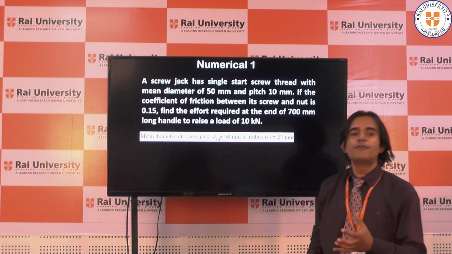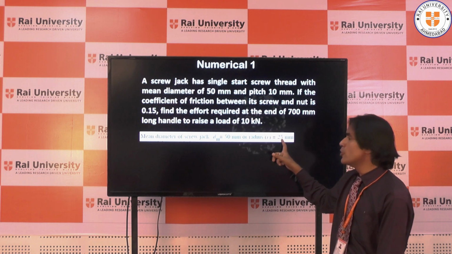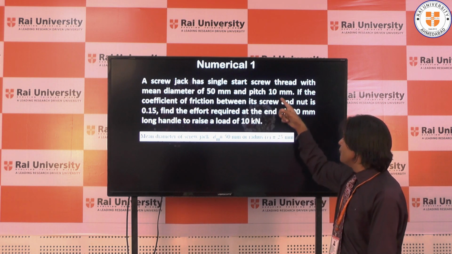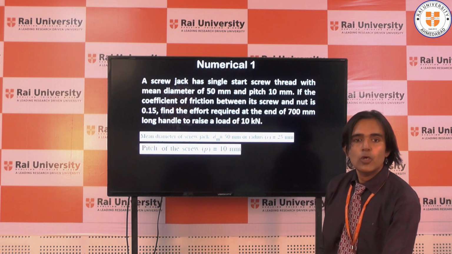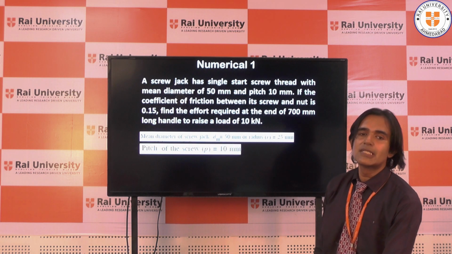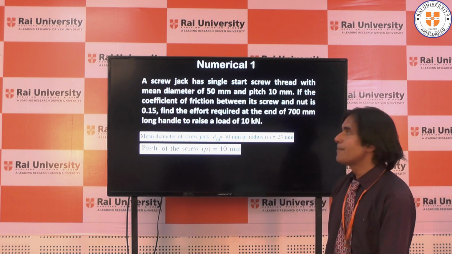If diameter is 50, radius is half of that, so obviously the radius is 25 mm. Further, the pitch is 10 mm. You already know that pitch is the distance from one thread to another thread.